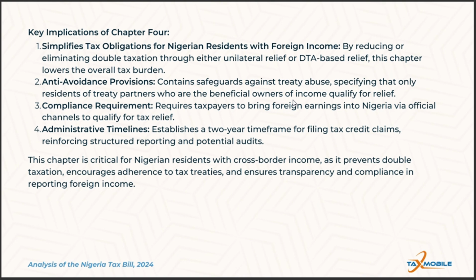So let's look at the call to action for taxpayers. Taxpayers need to review their eligibility for tax relief under these provisions, ensure all foreign income is properly documented and brought into Nigeria through approved channels, and consult with their tax professionals to optimize their tax position and take full advantage of the relief. Through Chapter 4, the Nigerian Tax Bill 2024 ensures that Nigeria remains a competitive and compliant player in the global economy.